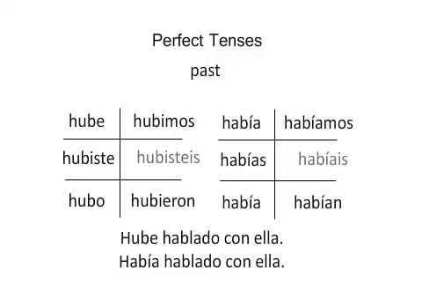Here we see the sentences hube hablado con ella and había hablado con ella. Both of these mean I had talked to her or I had spoken with her. Notice that we have our form of haber in the corresponding tense, and we have our past participle. There's not much of a difference in meaning between these two. Había hablado is going to be much more common, but again, you do need to at least be aware that you could run across this in the preterite as well.